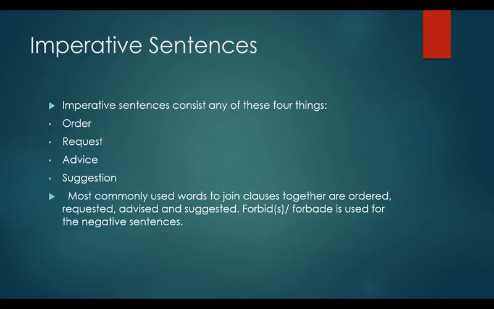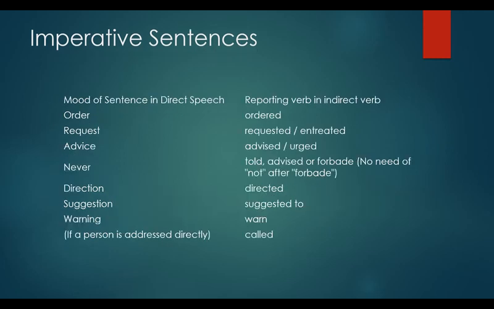Imperative sentences are of four types: order, request, advice, and suggestion. Most commonly used verbs to join clauses together are ordered, requested, advised, and suggested. Forbid or forbade is used for negative sentences. Here also we have explanations of how sentences change from direct speech to indirect speech.